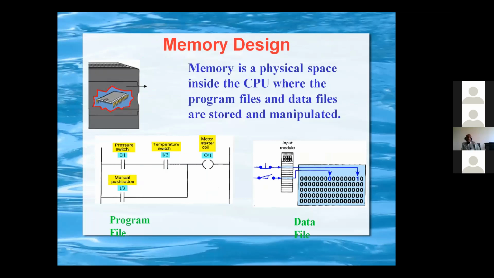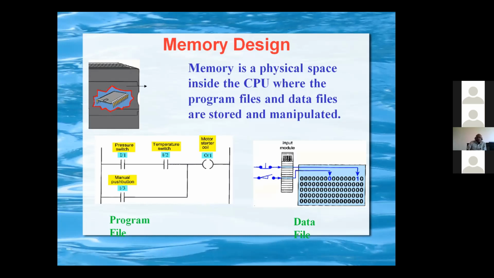Next is the memory design. The memory is a physical space inside the CPU where we can store the program files and data files, and all the logical operations are carried out as per the program. In the program file, for example, a pressure switch and a temperature switch are there. If the pressure switch and temperature switch are on, the motor will start. Or if the manual push button is pressed, the motor will start.